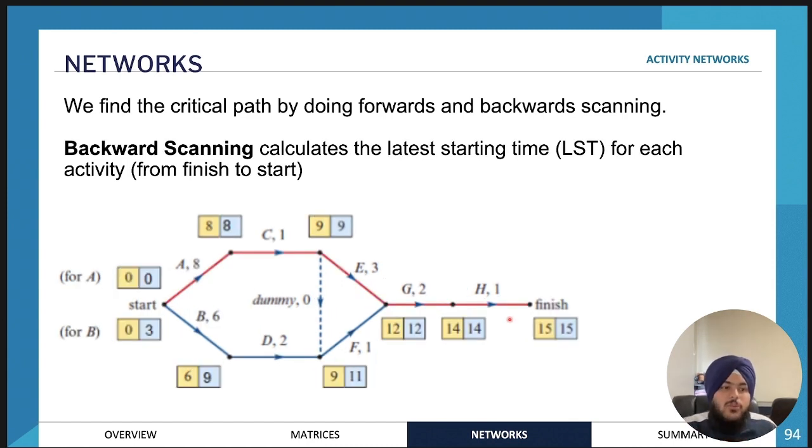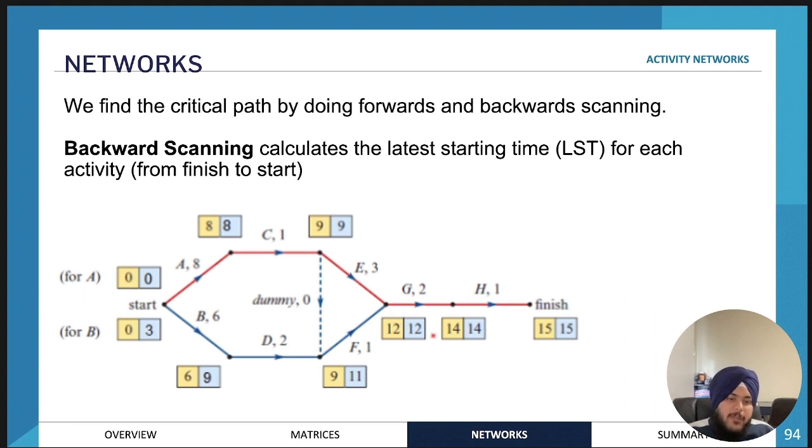So the next step is to do backward scanning. Backward scanning is just the exact opposite. We start from the finish of the project and move backwards, so essentially we find the latest time that each activity can start. So 15 hours, so 14 hours. It needs to be started after 14 hours, and that's the latest starting time.